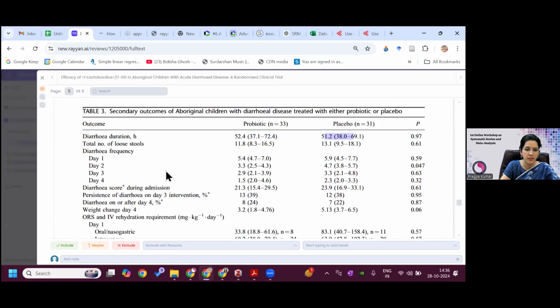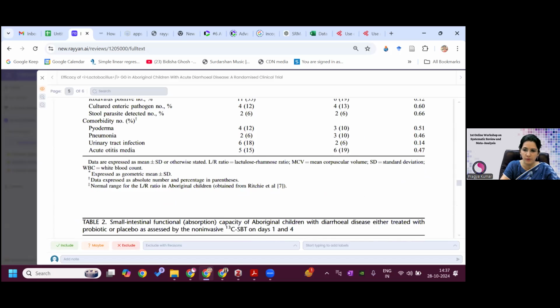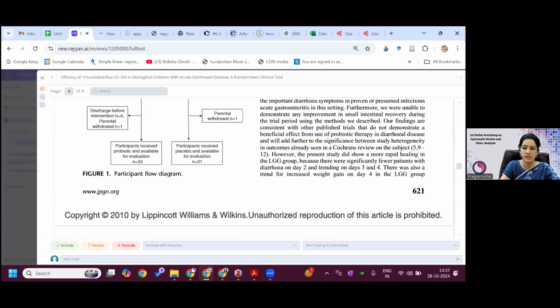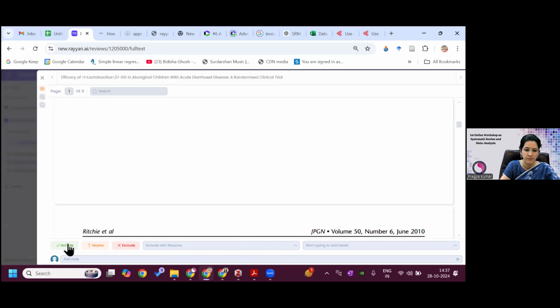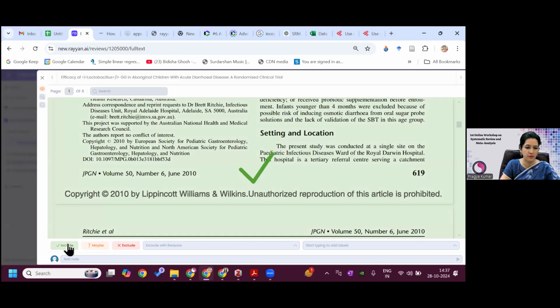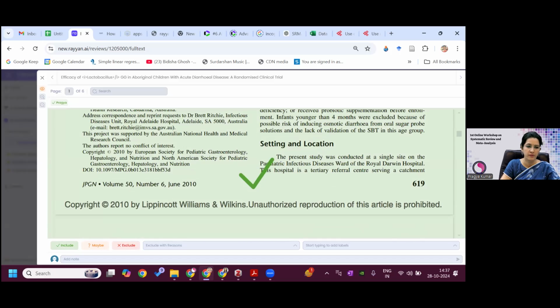Similarly, total number of stools and diarrhea frequency also, diarrhea score also. So I will include this because my main outcome is the duration of diarrhea. So I've decided to include this. So it will go in the inclusion. Similarly, you can do this for the rest of the articles.